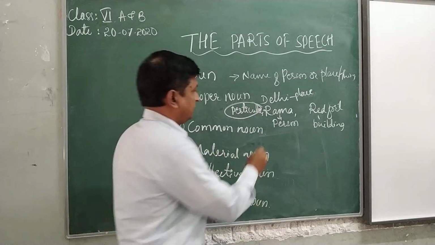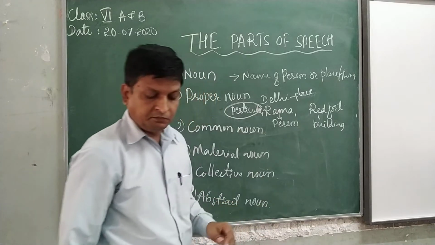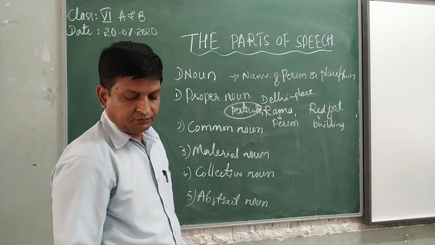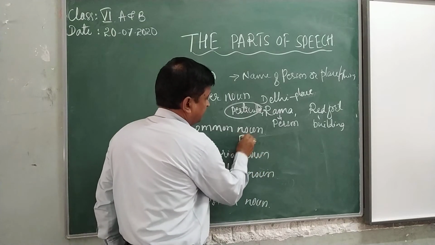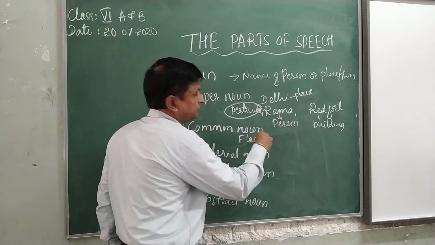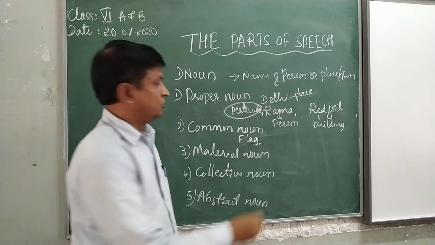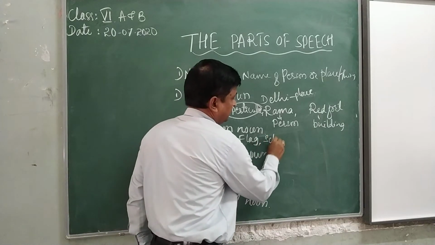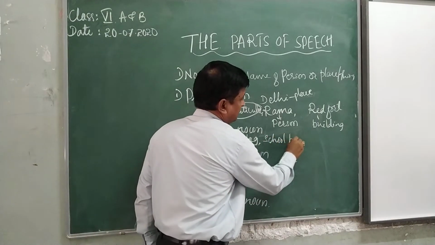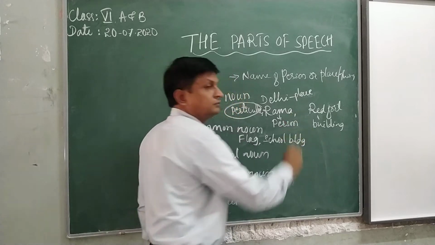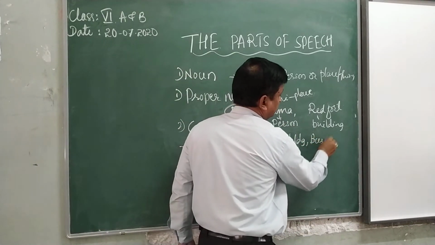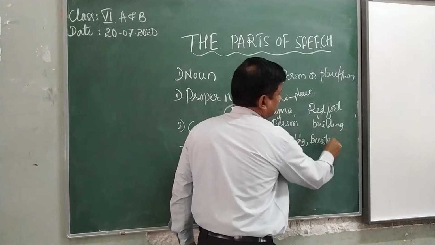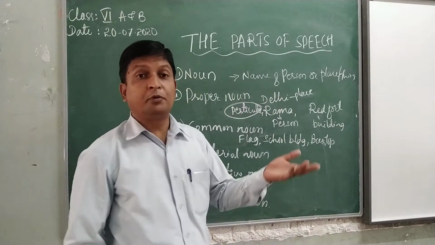And here I write some examples. Flag, school building, bus stop, railway station, airport.